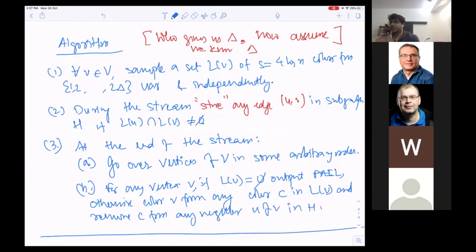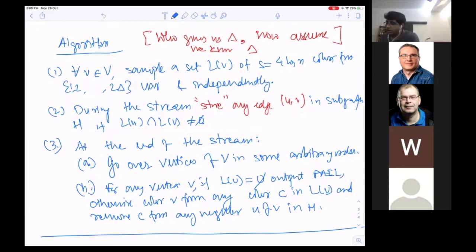So basically this is a greedy coloring. At any point of time, I look at my vertex and check: is your list empty? Then I cannot list color this graph. Fine. Otherwise, the list is non-empty, I color this vertex with any color I like, and then from all its neighbors in H, I remove that color. That's it. So this is my algorithm. Is the algorithm clear? And I can do this in the streaming model in n polylog space easily.